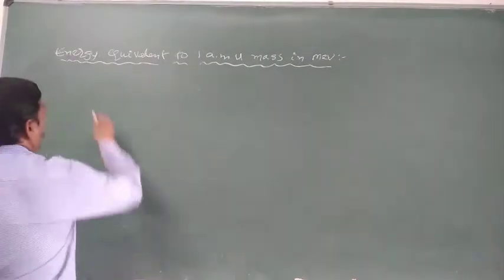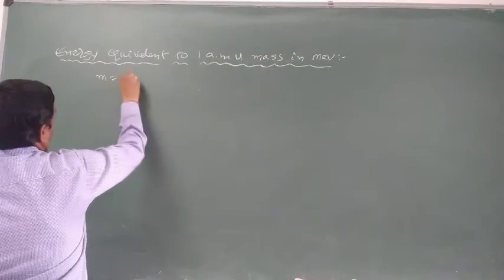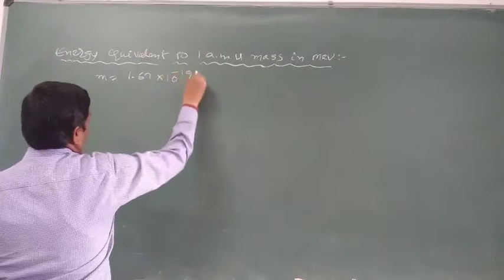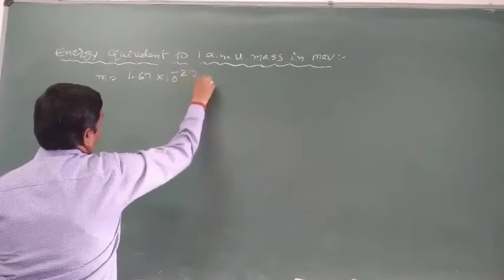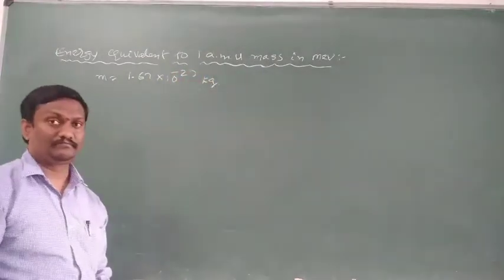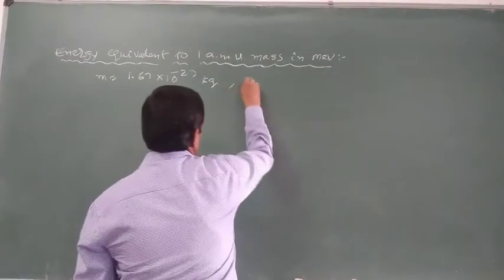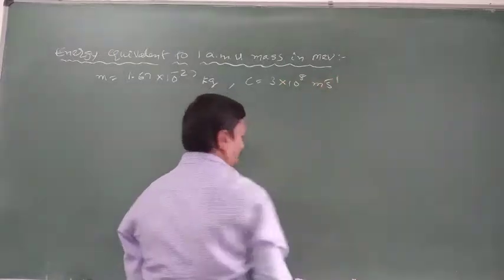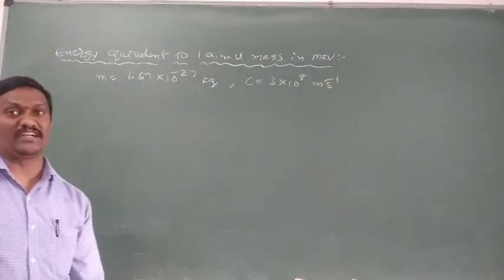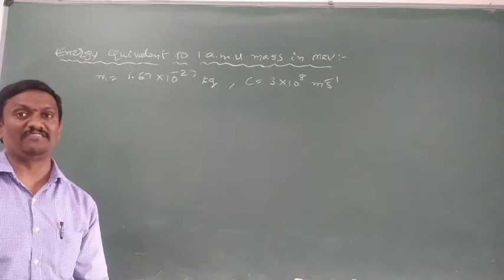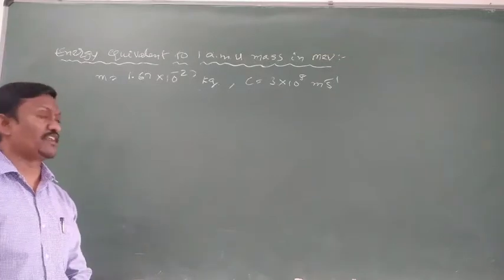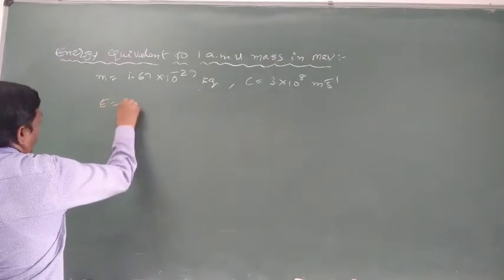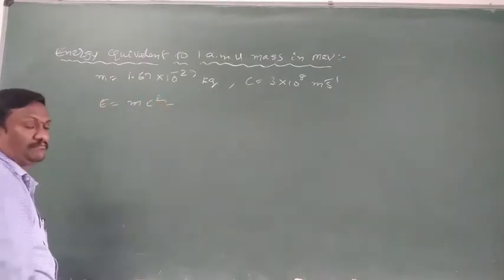We know mass of 1 AMU means 1.67 into 10 power minus 27 kg. And value of speed of light is 3 into 10 power 8 meters per second. So by knowing m value and c value, we can calculate energy equivalent to 1 AMU mass. According to Einstein's mass energy relation, E is equal to mc square.